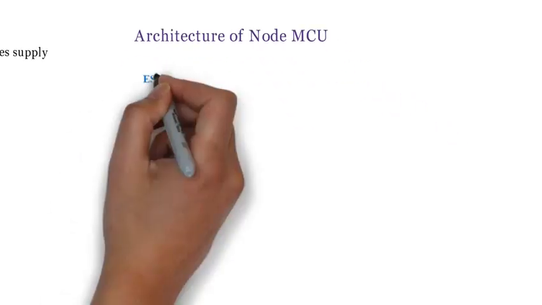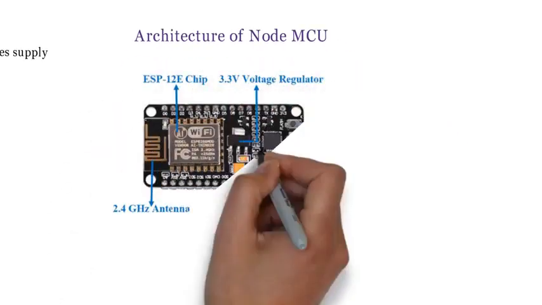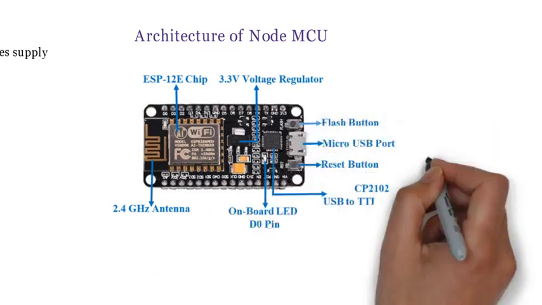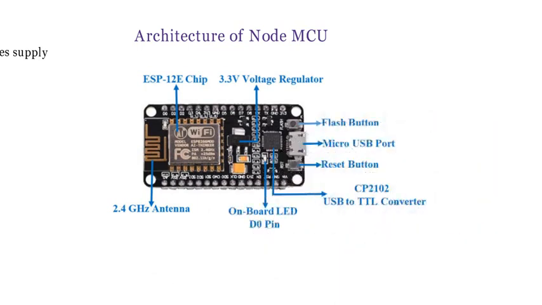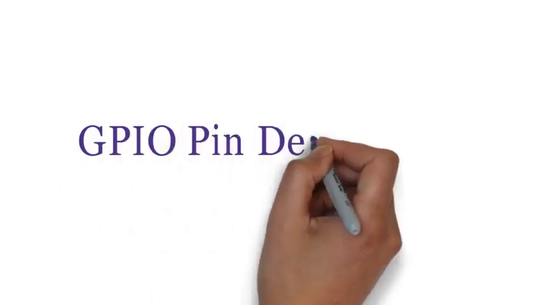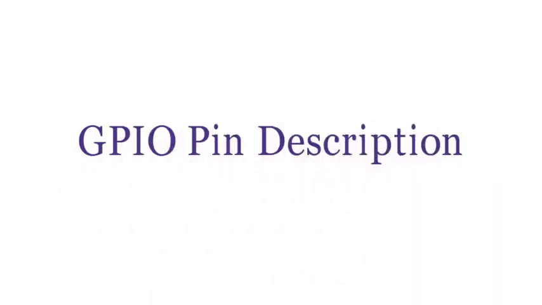Now, the architecture of Node MCU. This is the architecture. It has the ESP12 chip, 3.3 volt voltage regulator, micro USB port to dump the code and to provide the supply, flash button, reset button, USB to TTL converter, onboard LED on the D0 pin, and a 2.4 gigahertz antenna for Wi-Fi connection.